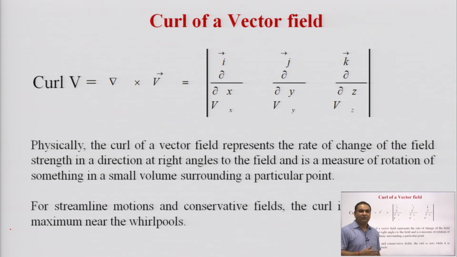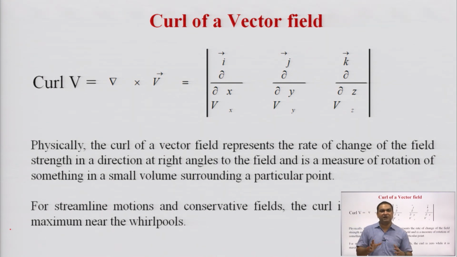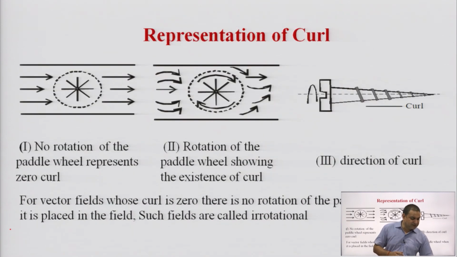Physically, the curl of a vector field represents the rate of change of the field strength in a direction at right angles to the field and is a measure of rotation of something in a small volume surrounding a particular point. This is the basic significance of the curl operation, and this rotation is represented in the next slide.